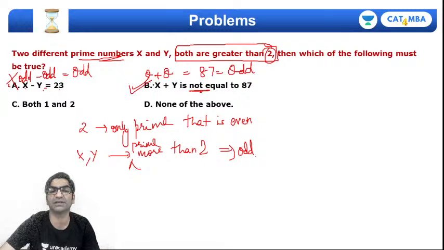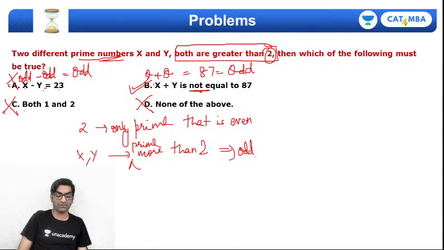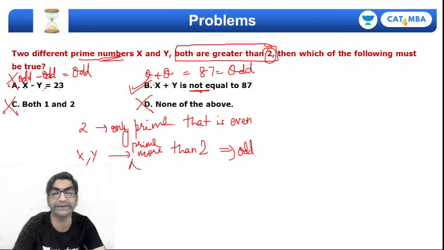So ये तो ठीक ही लग रही है बात मुझे. Both 1 and 2, no. Both these statements are not correct. None of the above statements is correct. No, that's not true. B is correct. So correct answer, option B. x plus y cannot equal 87.